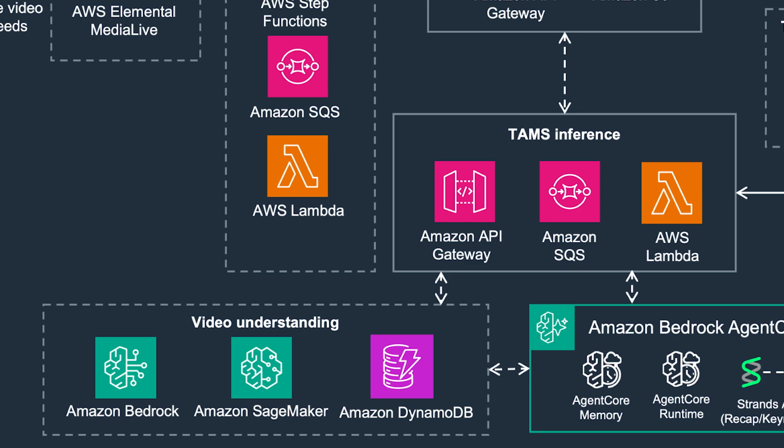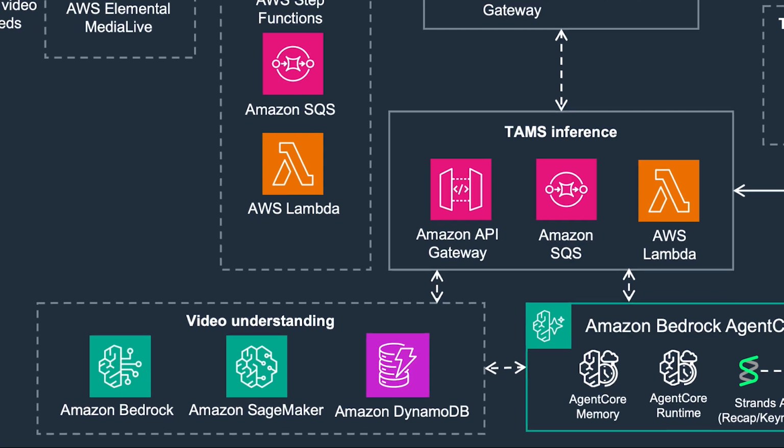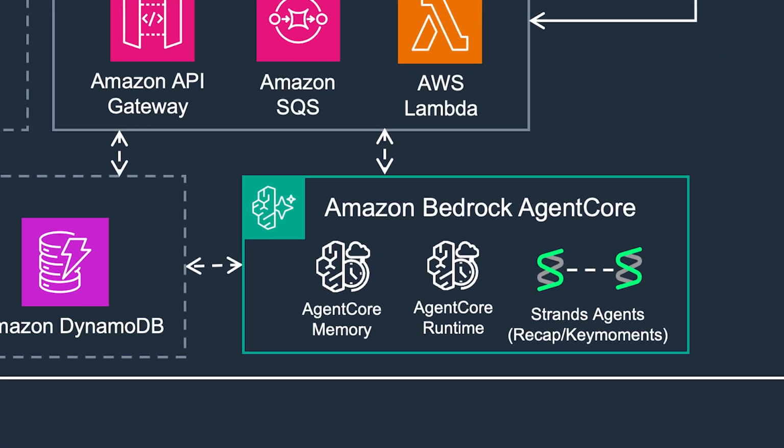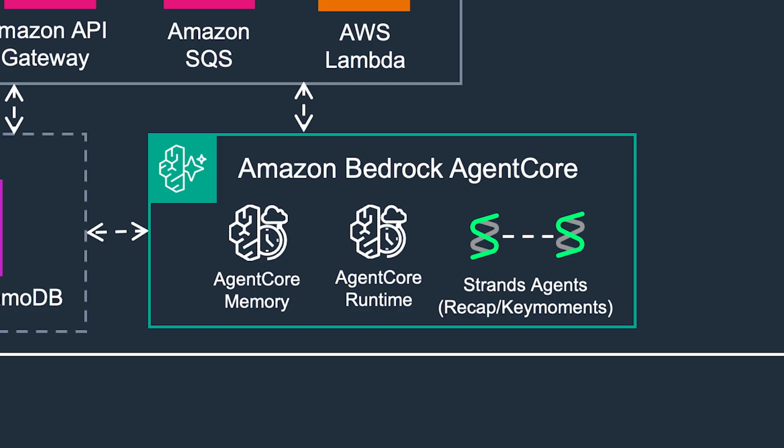And this is where it all comes together. That continuous multimodal understanding is pushed into Amazon Bedrock AgentCore memory, creating a living, growing memory of the event. Agents built using the Strands Agents framework, deployed on AgentCore runtime, tap into this memory to deliver real value. Automated recaps that summarize what has happened so far. Key moment detection that identifies pivotal highlights.